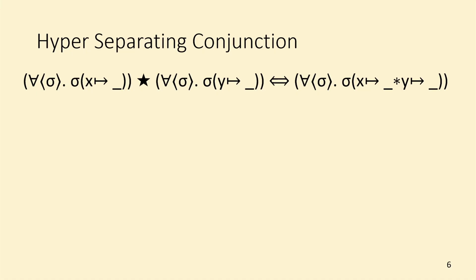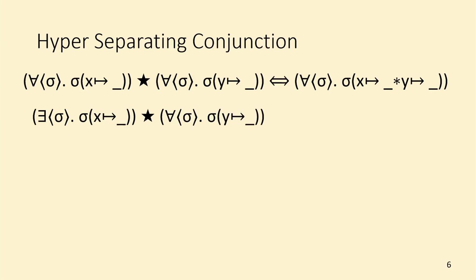But it is separating. For the existential case, if we have that there is at least one state with X allocated, and we add to it that all frames have Y allocated, intuitively this should imply that there is at least one state with X and Y allocated and they are separate. Why implication and not bi-implication?